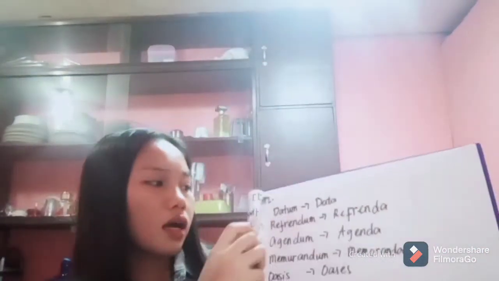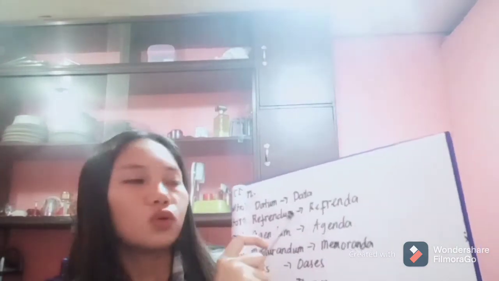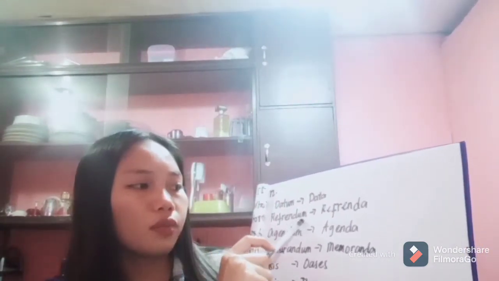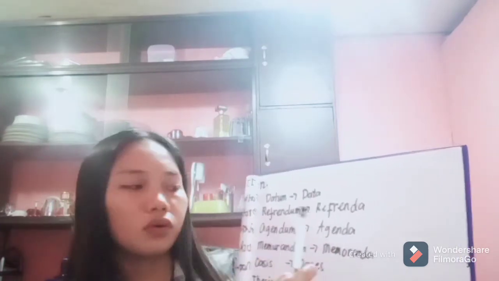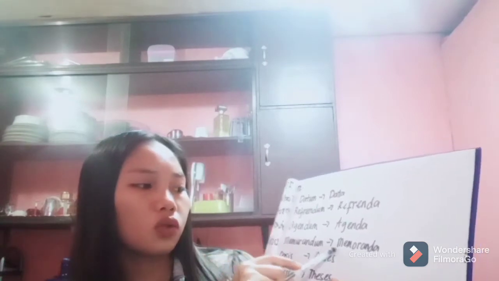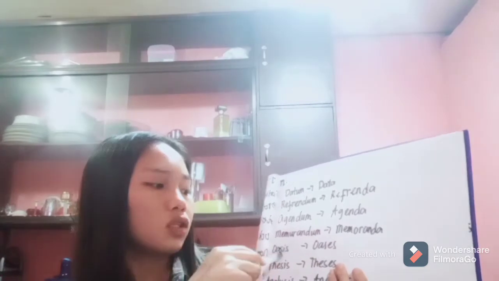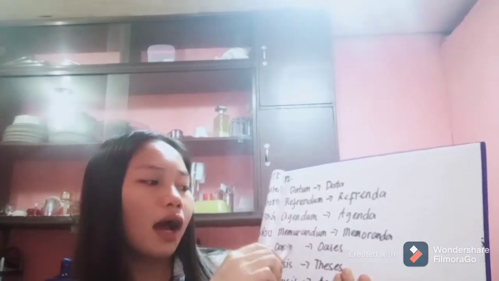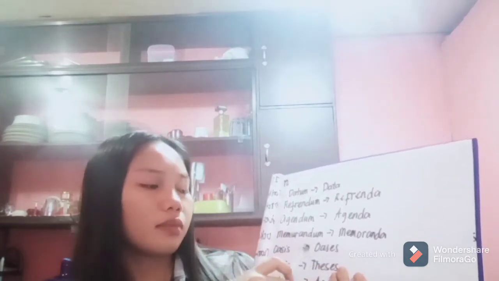Here are some examples of borrowed words: datum into data, referendum into referenda, agendum into agenda, memorandum into memoranda, oasis into oases. So you should change the i into e to make it plural. Thesis into theses.